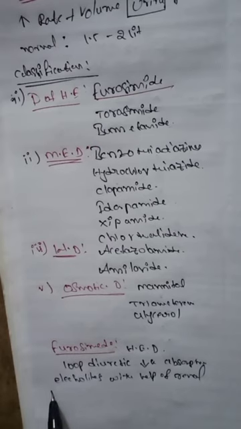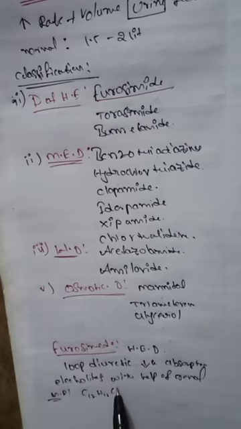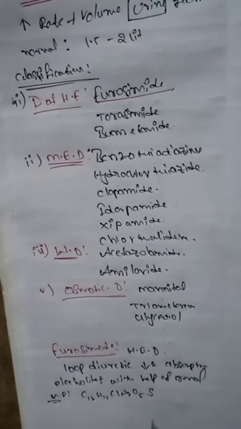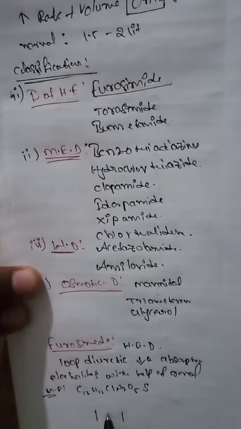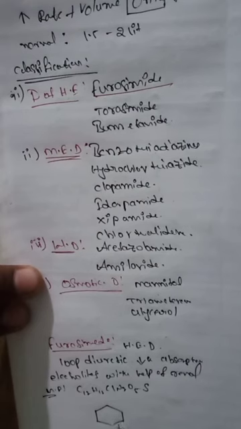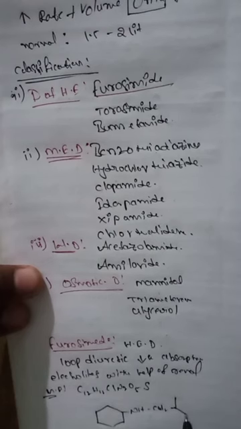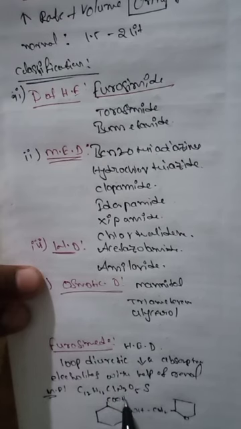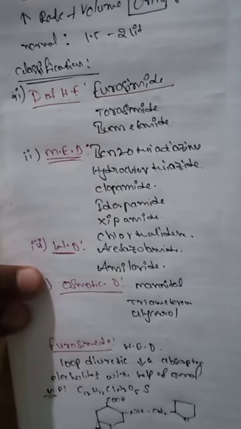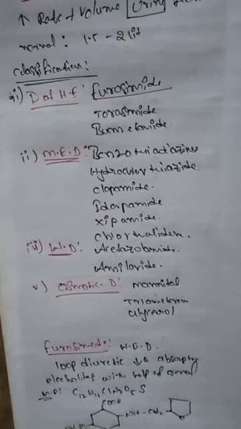And the next one, what is the molecular formula? The molecular formula is C12H11ClN2O5S. Structurally it contains one six-membered ring and one five-membered ring. The six-membered ring contains the acid group, chlorine, and NH2SO2. So this is the chemistry of the furosemide drug.